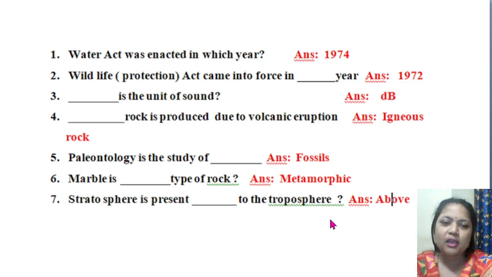1974. Then the next question is based on the environmental law section. When did the Wildlife Protection Act come into force?